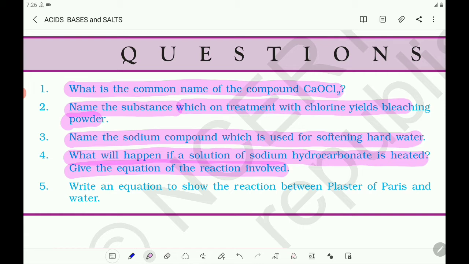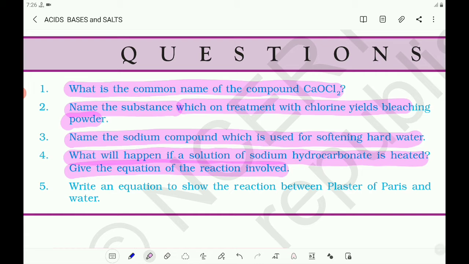When sodium hydrogen carbonate is heated, sodium carbonate will be formed. Together with that, CO2 gas is evolved. That is, 2NaHCO3 gives Na2CO3 plus CO2 plus H2O. Let us write the equation afterwards.